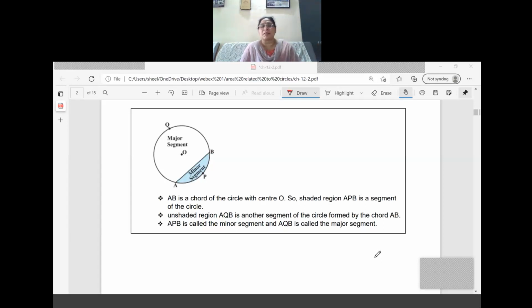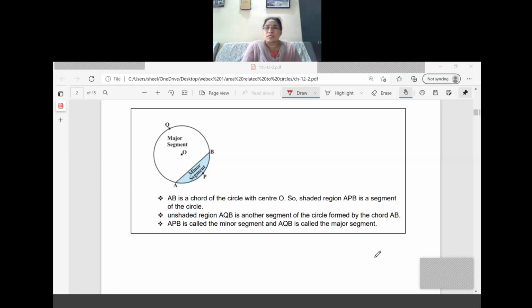Now, how are the names given? APB is called a minor segment. AQB is called a major segment. We must have a clear idea about major segment, minor segment, as well as major sector and minor sector. Only then can we go on to study the new formula in today's class. That will be easy for you.